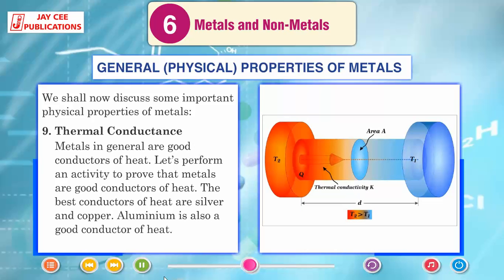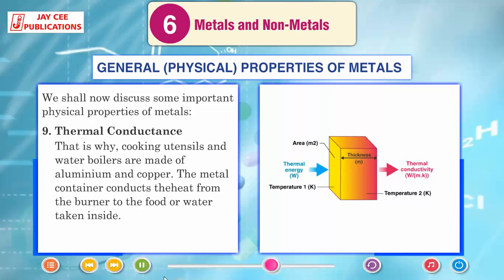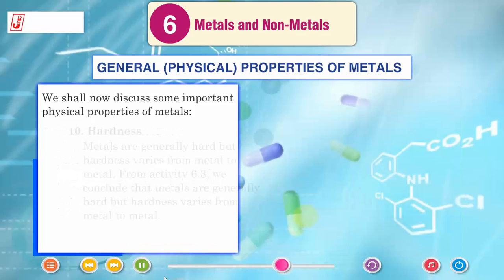Thermal conductance. Metals in general are good conductors of heat. Let's perform an activity to prove that metals are good conductors of heat. The best conductors of heat are silver and copper. Aluminium is also a good conductor of heat. That is why cooking utensils and water boilers are made of aluminium and copper. The metal container conducts the heat from the burner to the food or water taken inside.